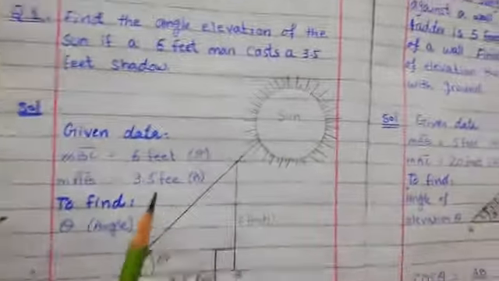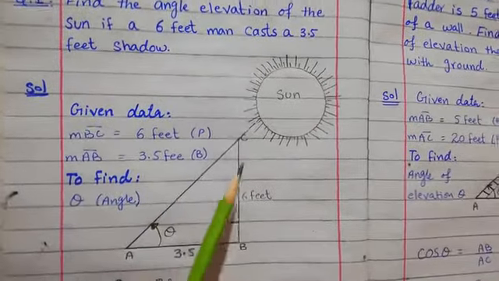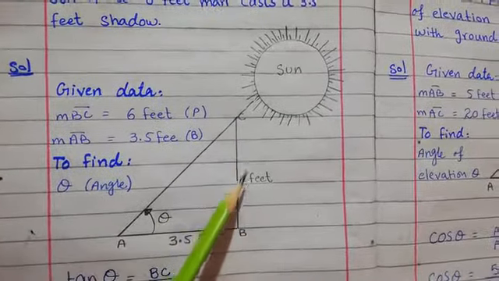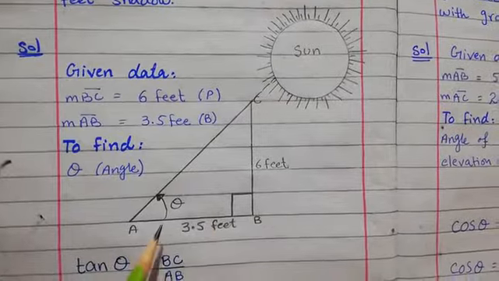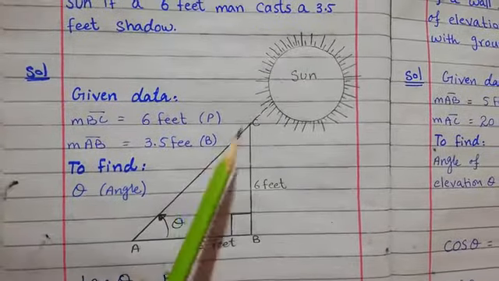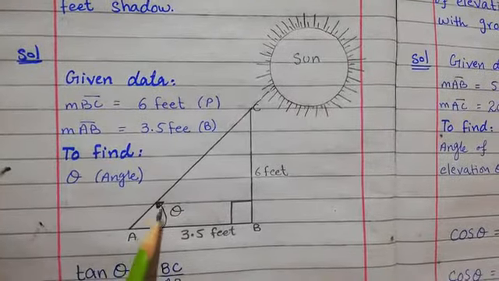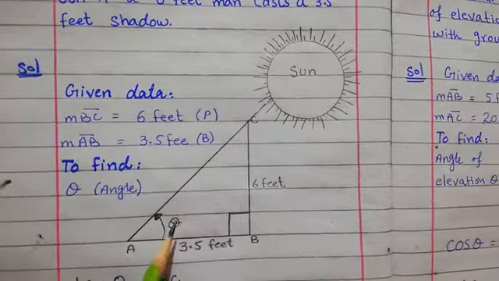So first of all, we will write the given data. According to this, we will first of all draw the right angle triangle. A person with 6 feet height, and he casts a 3.5 feet shadow, and this is the hypotenuse, and we are going to find the angle of elevation. This is the symbol of angle of elevation, theta, from the sun.